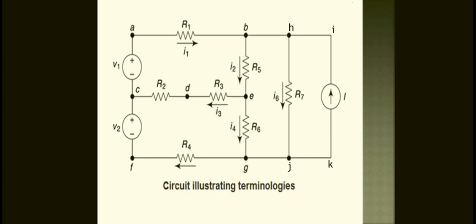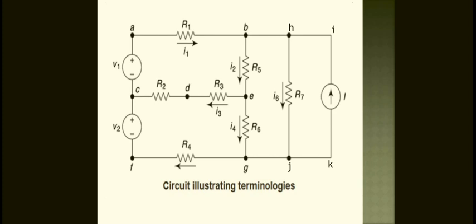This is a generalized circuit to identify what the node is, what the voltage source is, what the current source is, what the elements are, and what the current directions are. Everything should be observed from here. The branches: how many branches are there? Here current I1 flows through this. This is a branch, this is a branch, this is a branch.